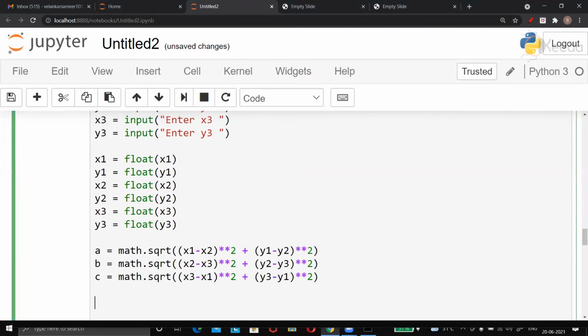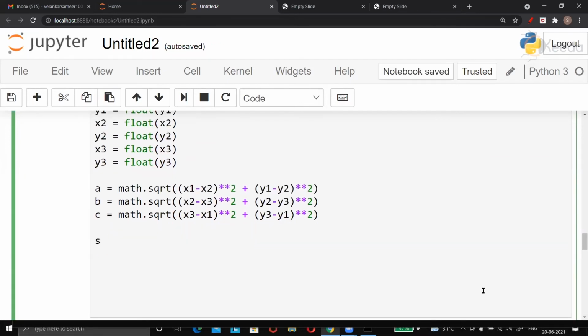Okay, so there comes a new variable s equal to, let me scroll down. s is equal to, brackets, a plus b plus c, divided by 2. Correct. And the brackets are compulsory, because if you don't give brackets, then c upon 2 will be done first. Good. What's the next line? Then we use Heron's formula. Okay, Heron's formula. That's right.